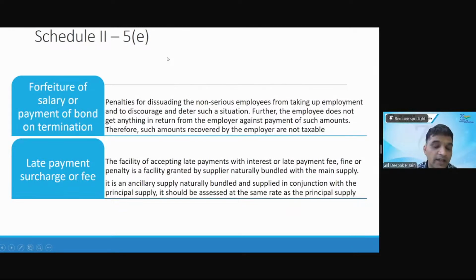Okay, so in my example, the air conditioner was at 5%, and the service of installation was at 18%. So if it is 5% for the air conditioner and installation is 18%, what is the GST rate on the main supply, that is the air conditioner?